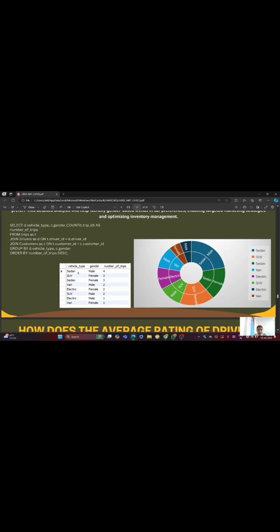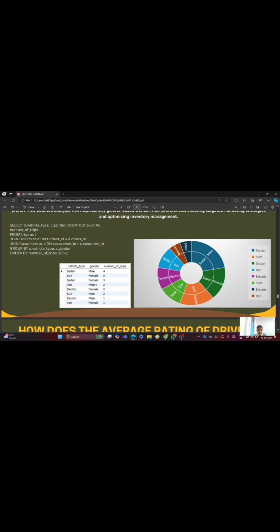So sedan vehicle is by the male person or the male driver. Its number of trips in male is 4. SUV is female, a female person. It has made 3 rides or trips.